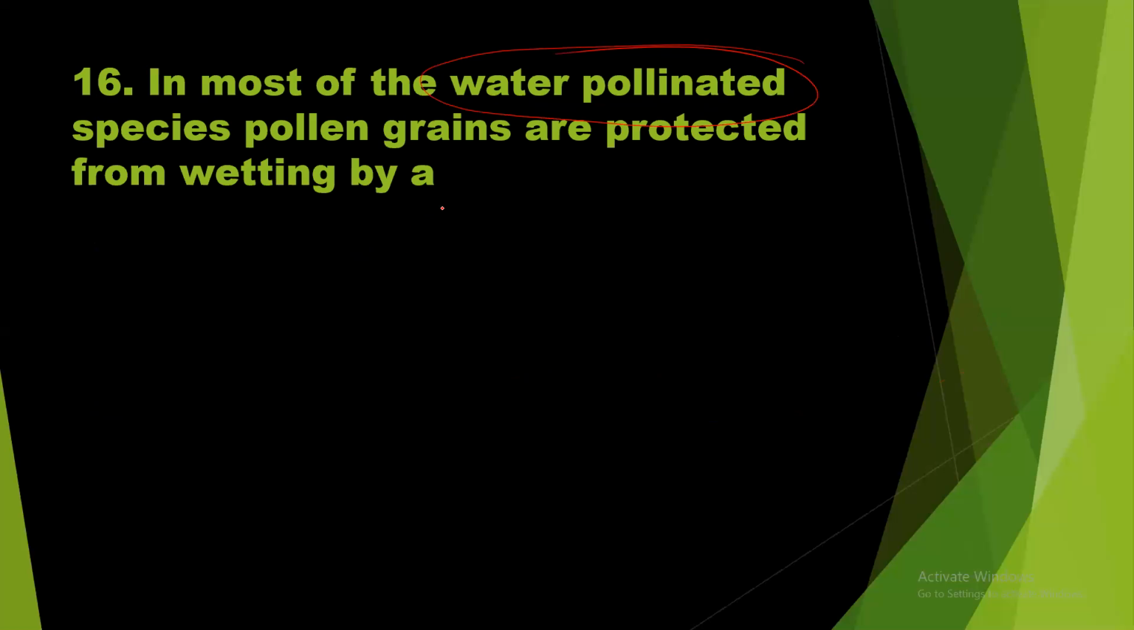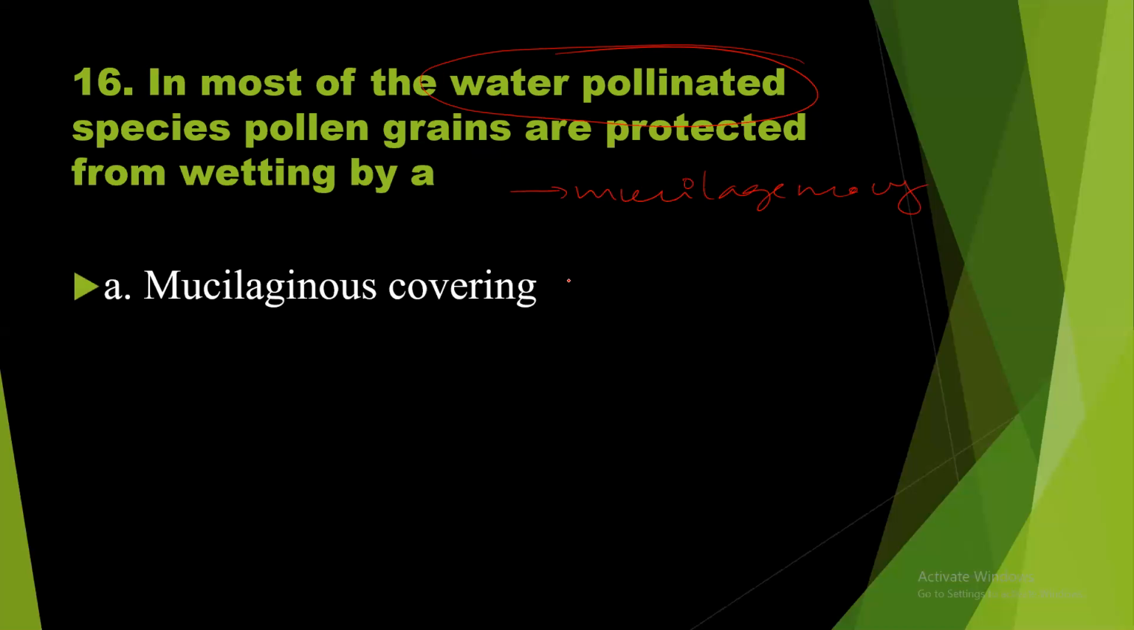Number 60. In most of the water pollinated species, pollen grains are protected from wetting by water. Otherwise, there is a chance for the decaying of pollen grains. So that's why it is covered by a mucilaginous covering. So let us see the options given. Yes, option A itself should be the right answer.